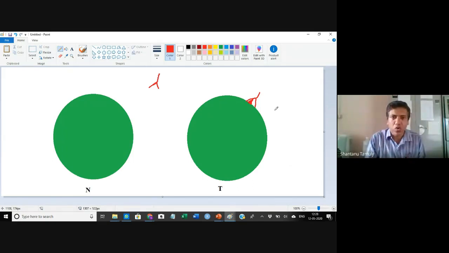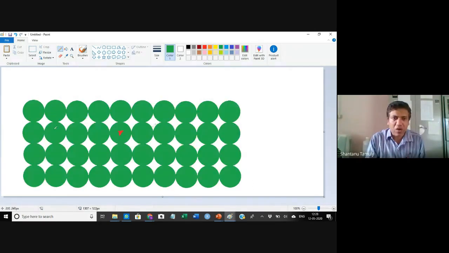So if I go back to my earlier board, say in all these cells, only this particular cell is tumorous. So when you use the antibody specific for the tumor cells, what will happen? This particular antibody will go and bind here. It will not bind other cells.